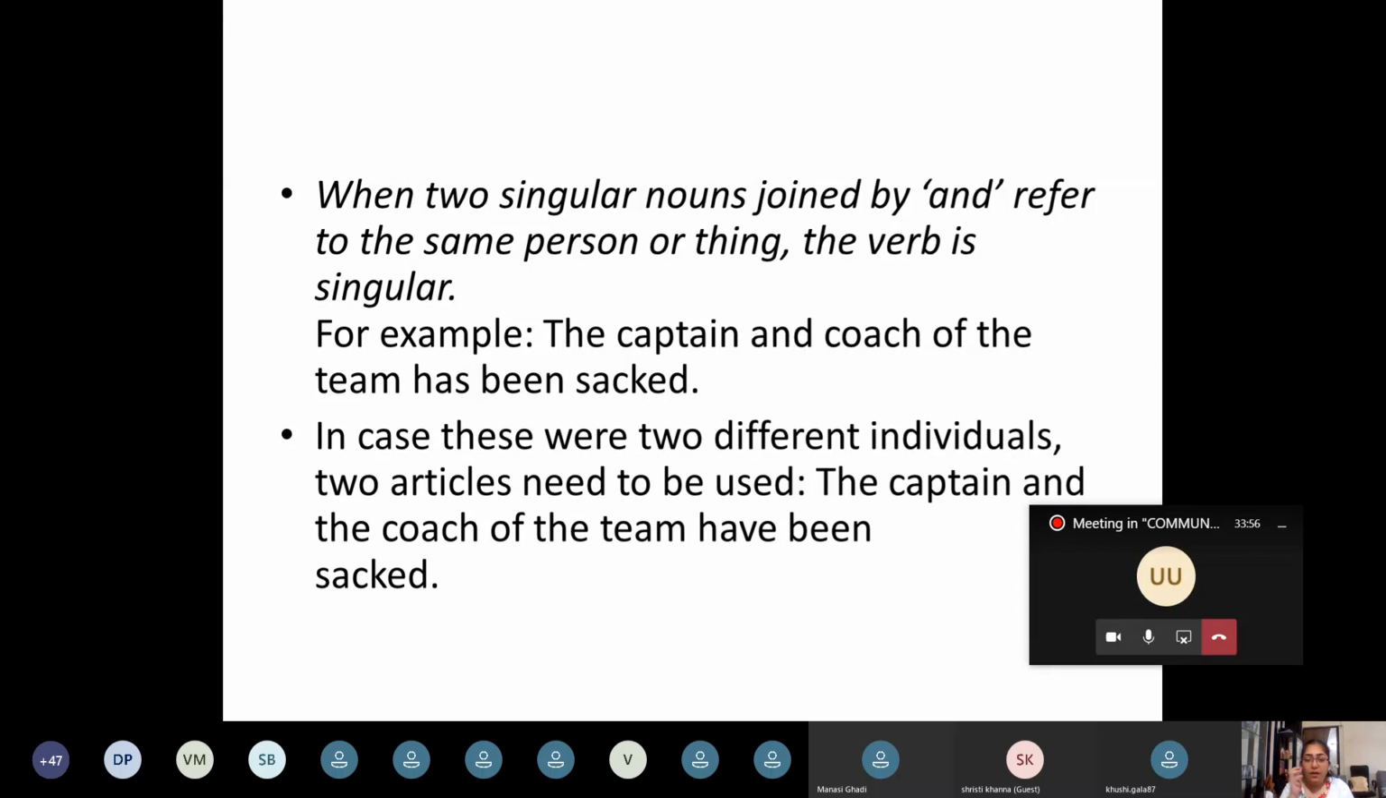But for example, if I use the article the twice, the captain and the coach of the team, that means they are two different people and both of them have been sacked.